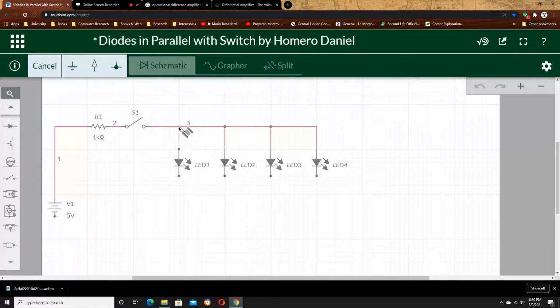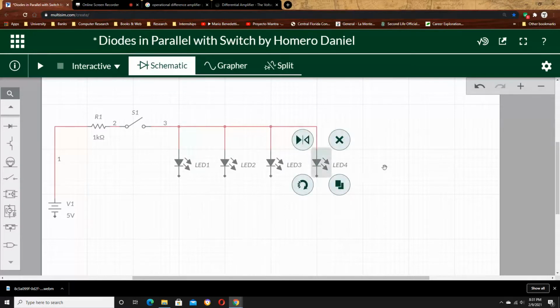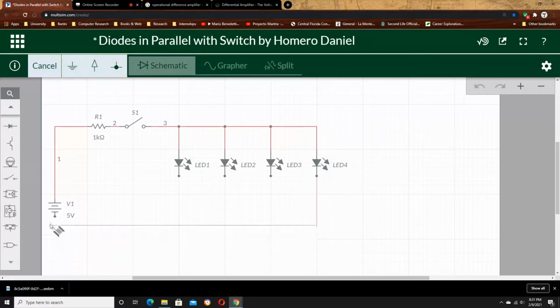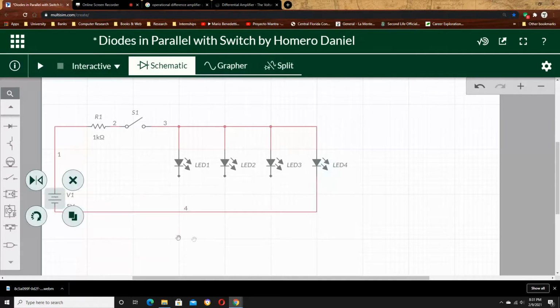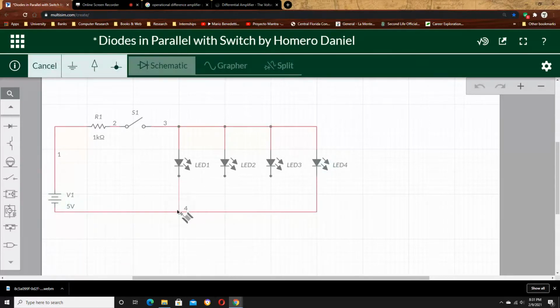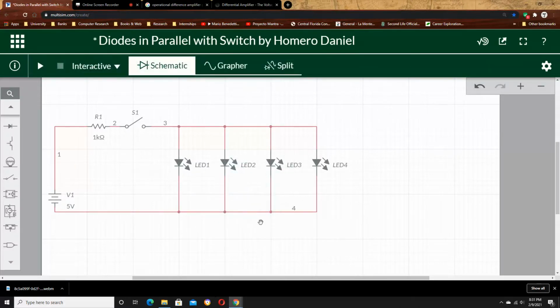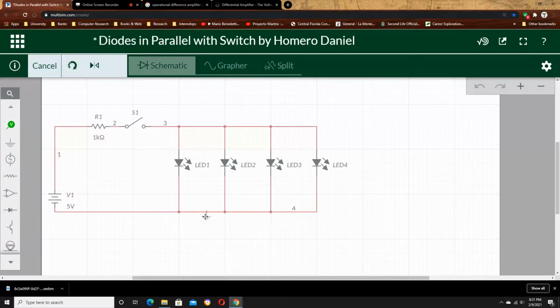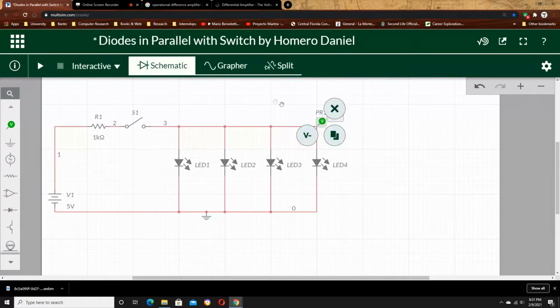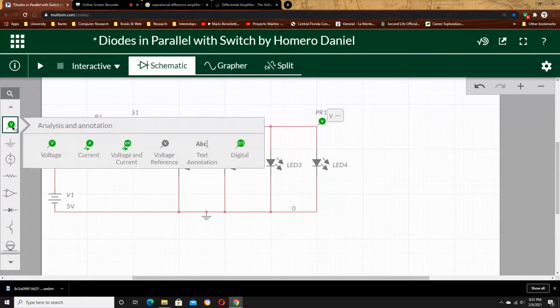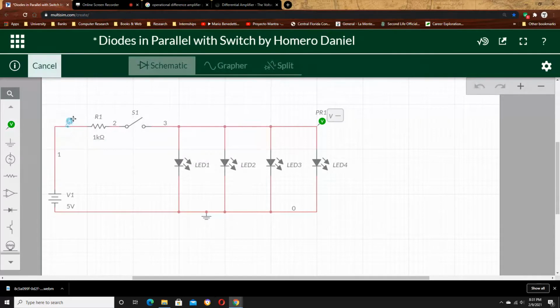So as you can see, I have a parallel connection. They share the same 2 nodes. Now I put my connection to the ground and completely connect all my diodes. Now I will set up my ground, just there, and the voltage. I want to know what's the voltage at that terminal. And the current.